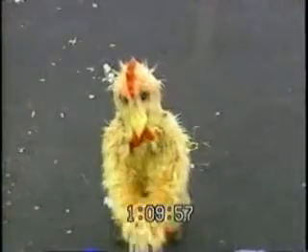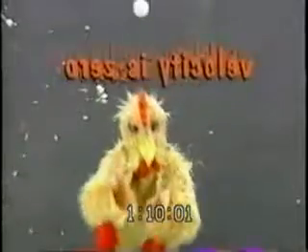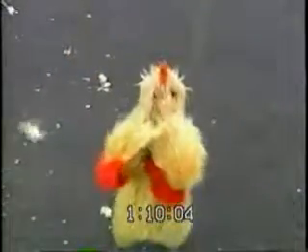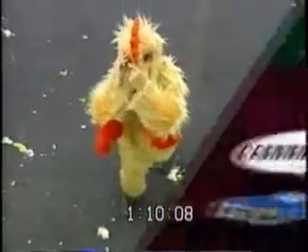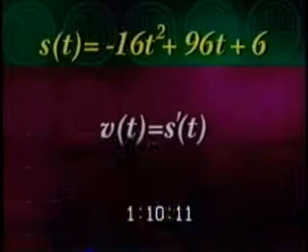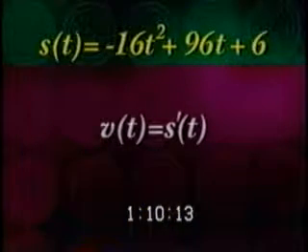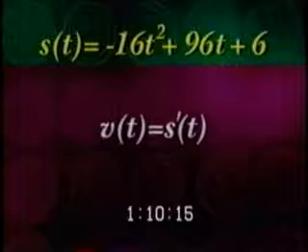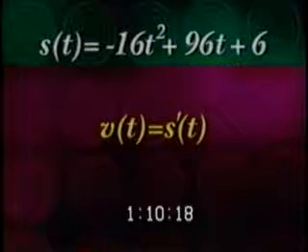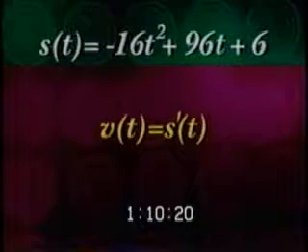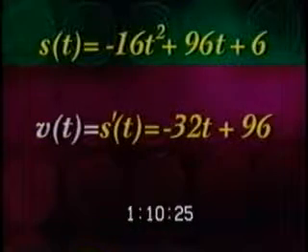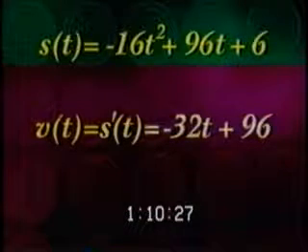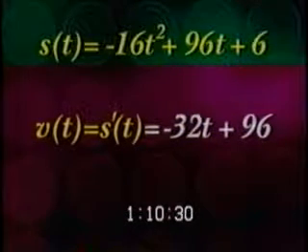When the egg is at its highest point, the velocity will be 0 because the egg will stop moving before it switches direction and comes back down. So, we need to get the equation for velocity and then find where it equals 0. Remember, the velocity is just the derivative of the position function s of t. So the velocity equals the derivative of negative 16t squared plus 96t plus 6. Working the math with the power rule, we get that v of t, the first derivative of s of t, equals negative 32t plus 96.